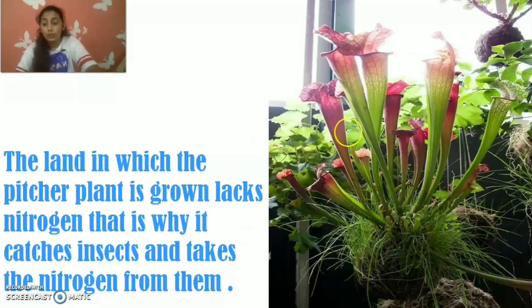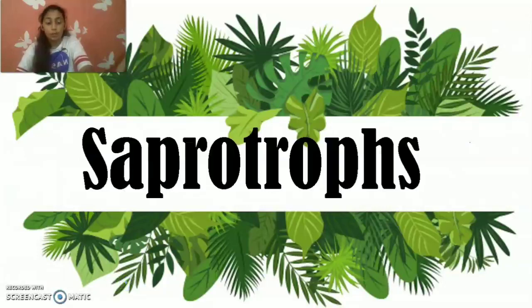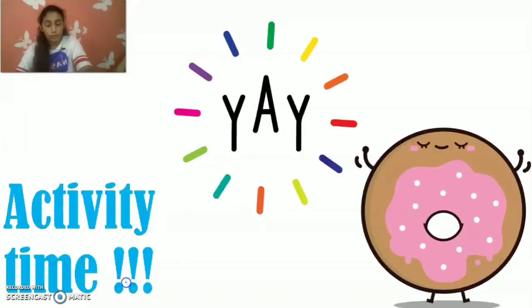The land in which the pitcher plant grows lacks nitrogen. That is why it catches insects and takes the nitrogen from them. So this type of nutrition is known as insectivorous or carnivorous mode of nutrition. Now let's talk about saprotrophs.